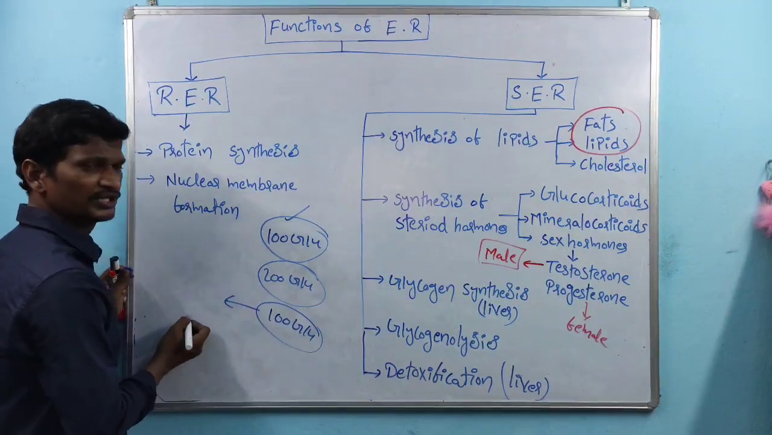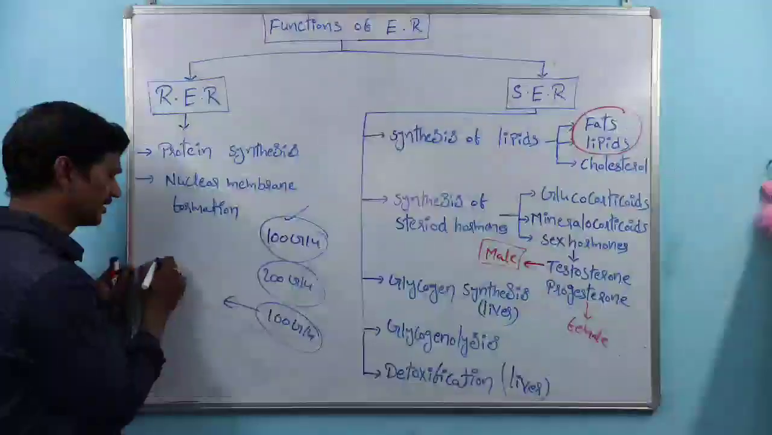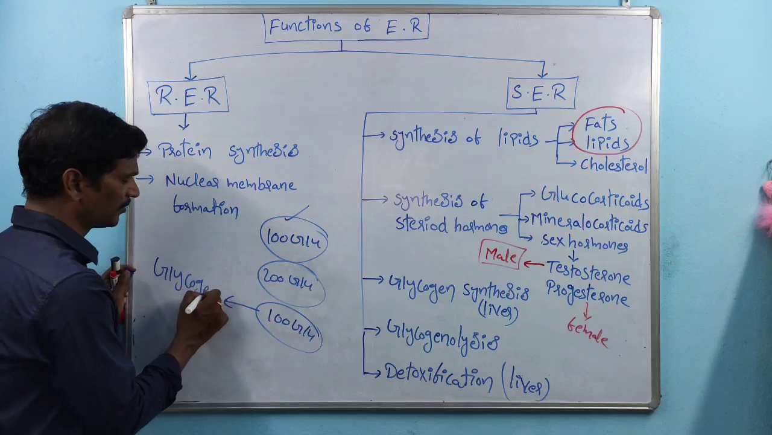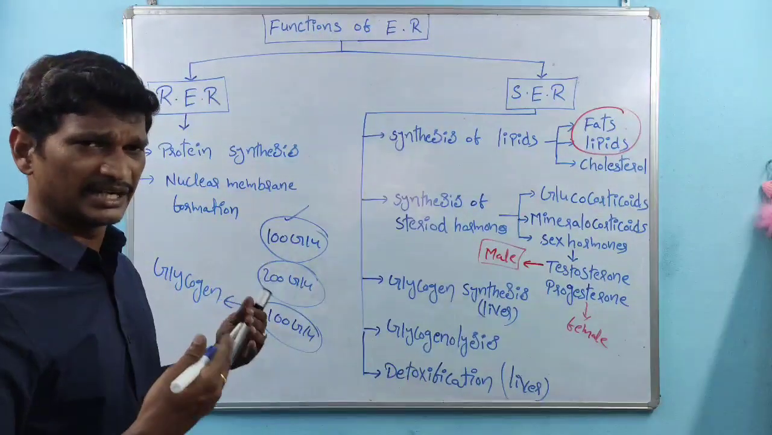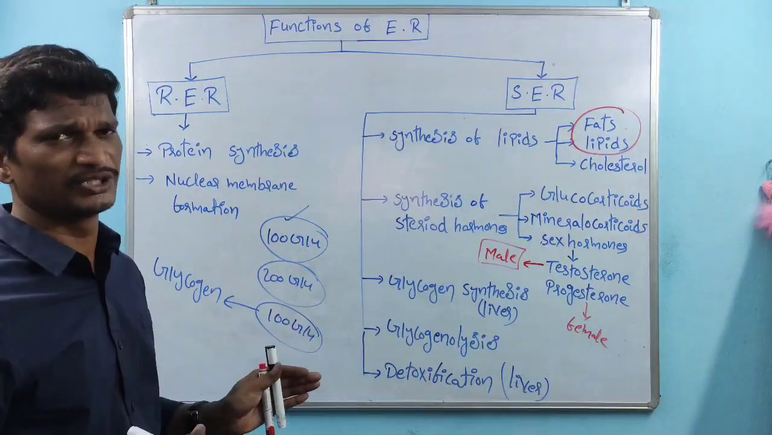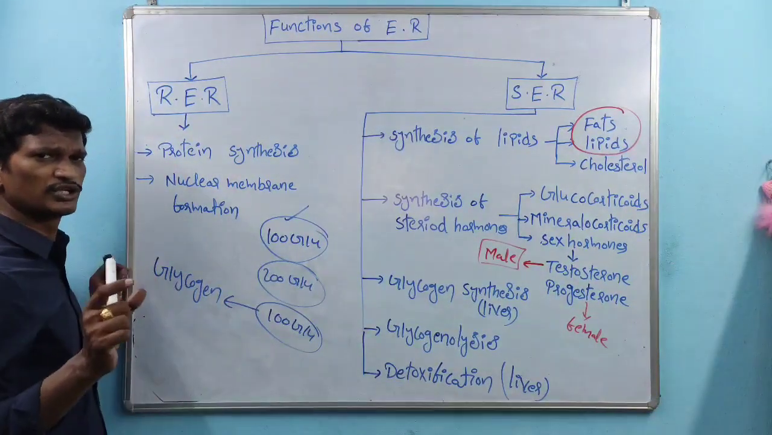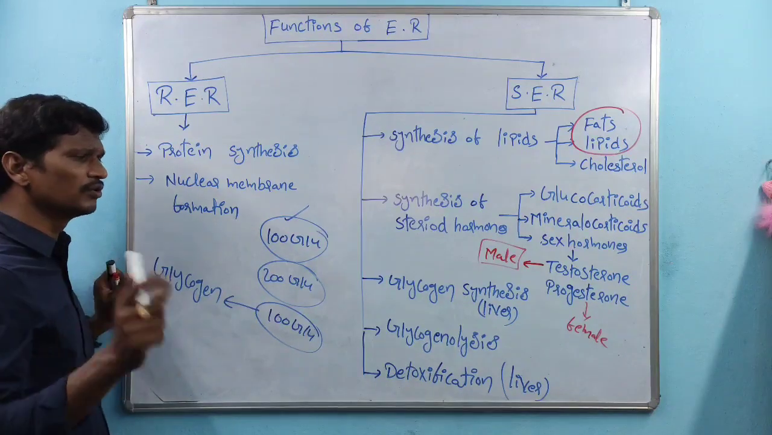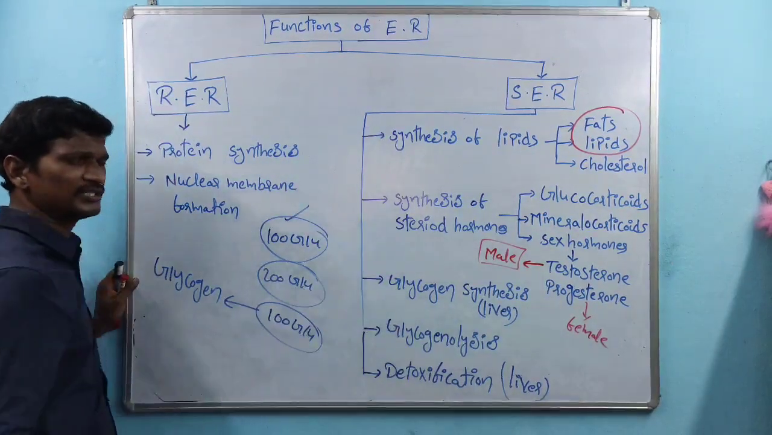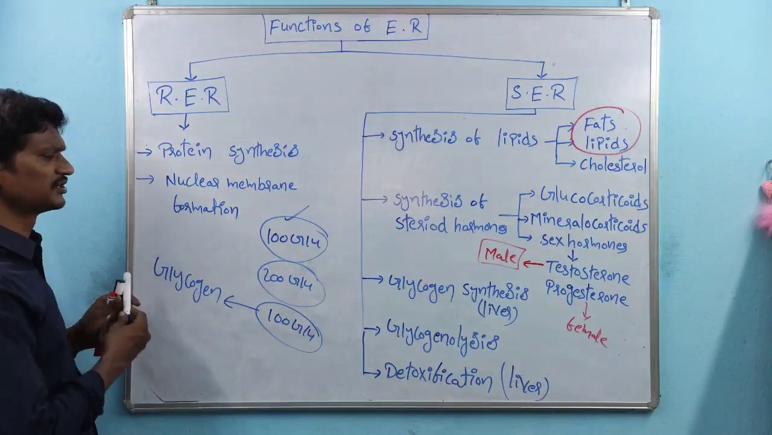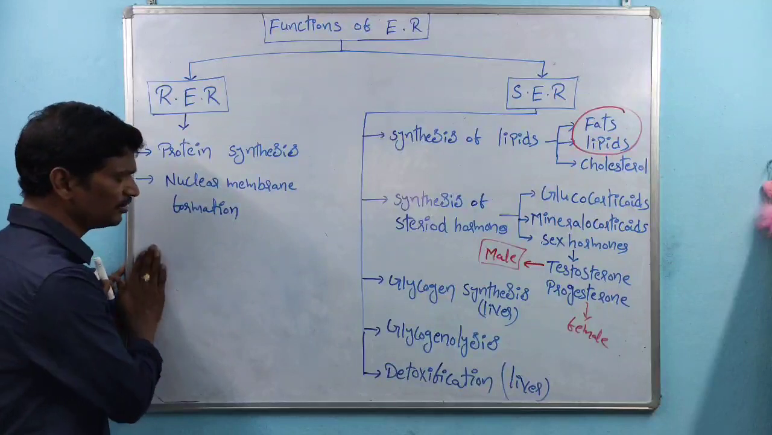That extra 100 is stored within the liver. The extra 100 glucose molecules are stored within the liver in the form of glycogen. Glycogen is the storage form of glucose inside the liver, within animal cells. Glycogen is the storage form of carbohydrates. So the glycogen is formed inside the liver cells, and the process is called glycogen synthesis.